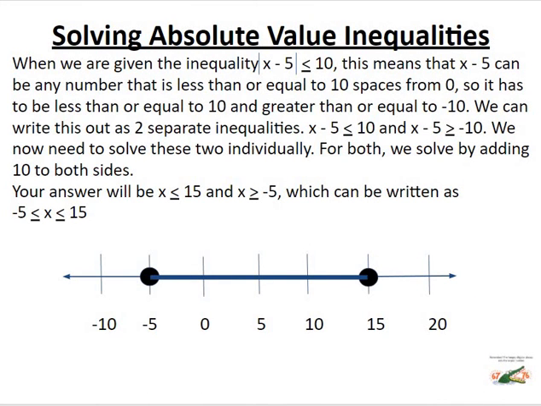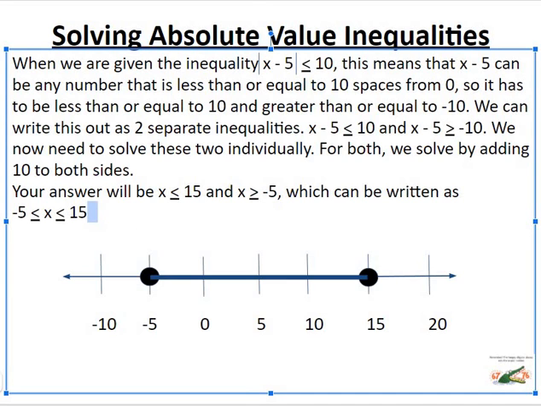And this is how that will look on a graph. We are going to have the closed circles because it's or equal to. And we are going to have the closed circles on -5 and 15, and the line is going to be connecting the two of those in the middle. All right.